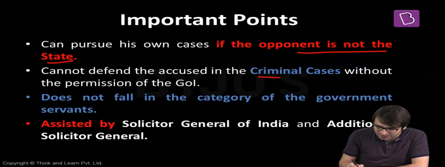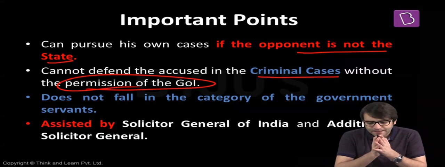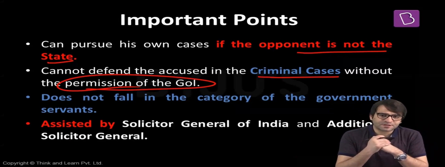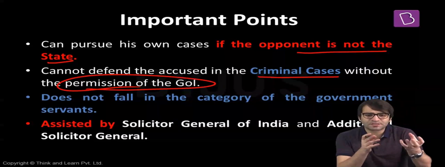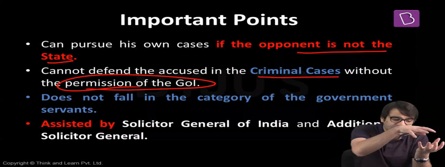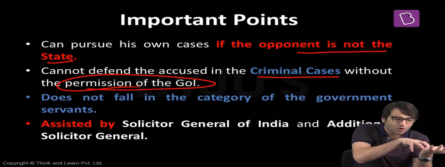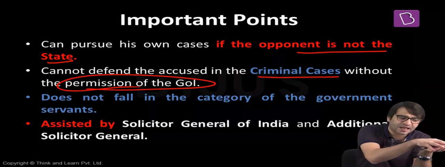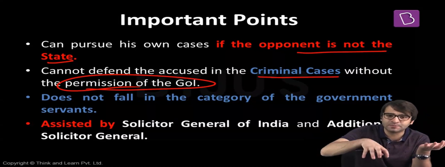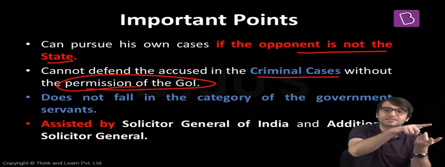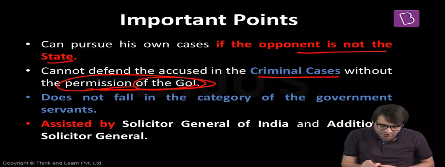Second, he cannot defend the accused in a criminal case without the permission of the government of India. How? I told you in the Fundamental Rights chapter, what is the difference between a civil case and a criminal case? In a criminal case, one of the parties is the state. But the state is represented by the Attorney General of India. How can the Attorney General of India, who has the power and the duty to represent the state, fight a case on behalf of an individual in a criminal case, and that too against the state? That means a criminal case, since it is against the state, cannot be taken up by the Attorney General of India without the permission of the government of India.